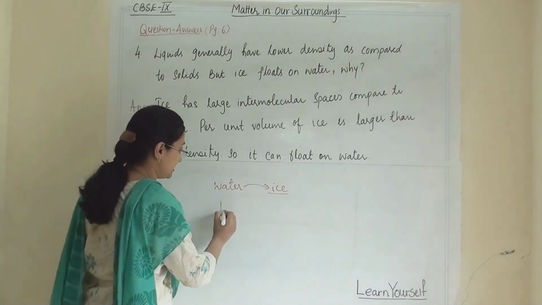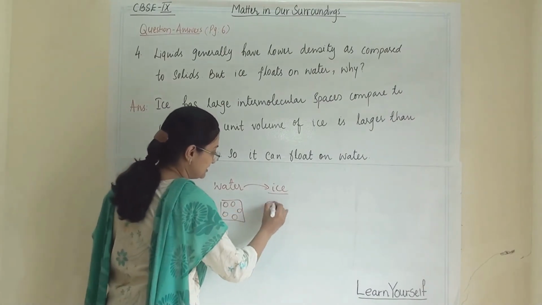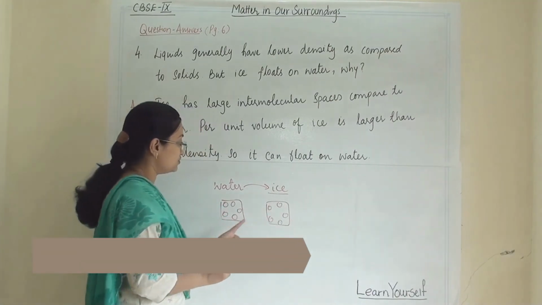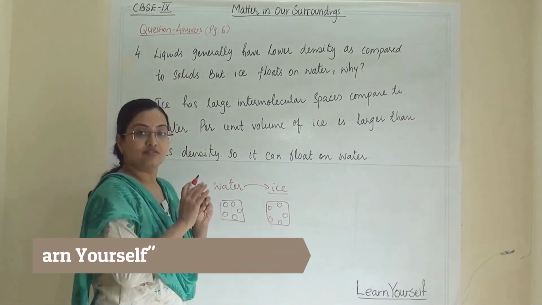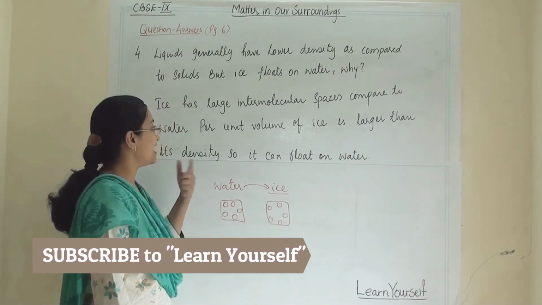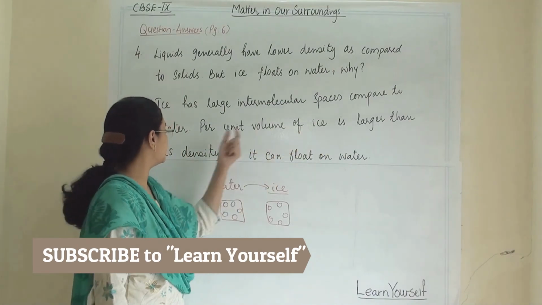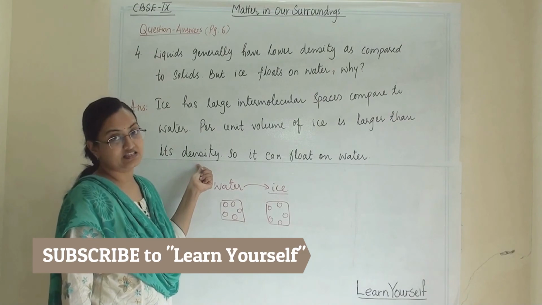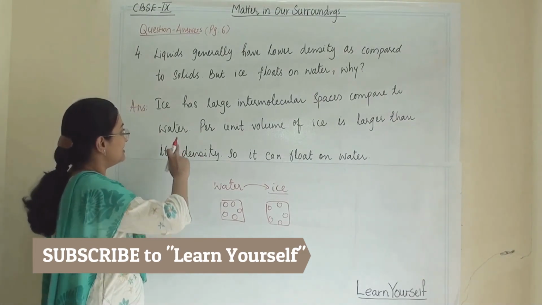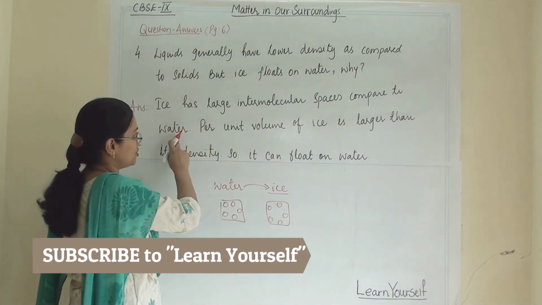For example, if these are water molecules, then this will be the structure of ice. So the intermolecular gaps will widen in ice compared to water. As a result, the volume per unit mass of ice is larger. So you can frame your sentence like this: ice has large intermolecular spaces compared to water.